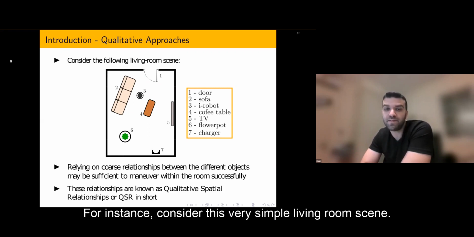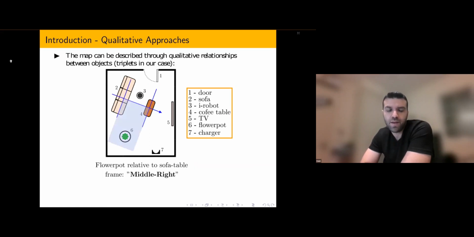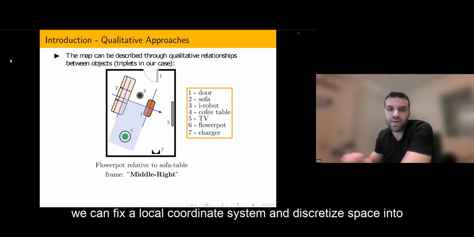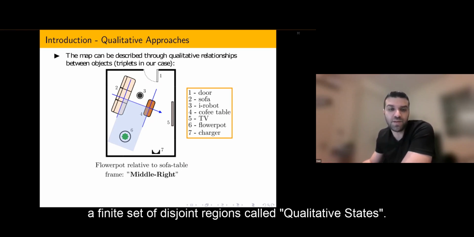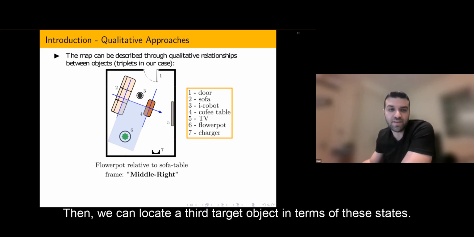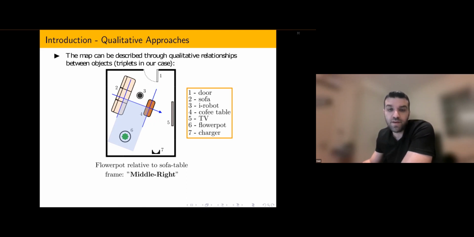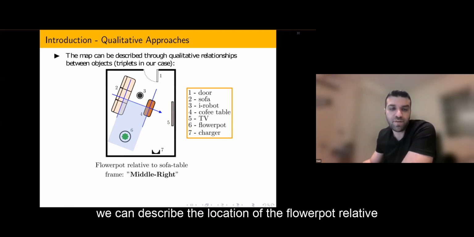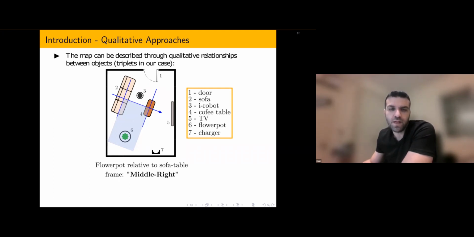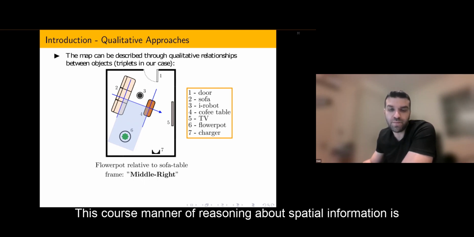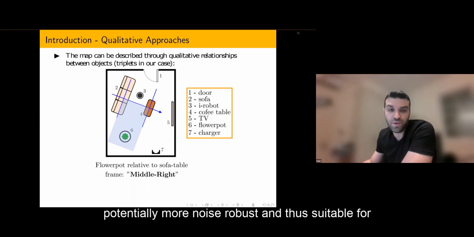For instance, consider this very simple living room scene. Based on only two objects, we can fix a local coordinate system and discretize space into a finite set of disjoint regions, called qualitative states. Then we can locate a third target object in terms of these states. For example, we can describe the location of the flower pot relative to the sofa table frame as middle right, and so on. This coarse manner of reasoning about spatial information is potentially more noise robust and thus suitable for low-cost platforms equipped with poor sensors.